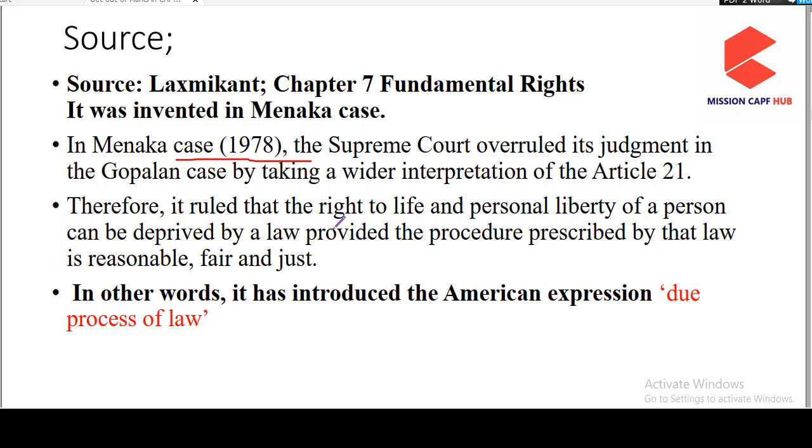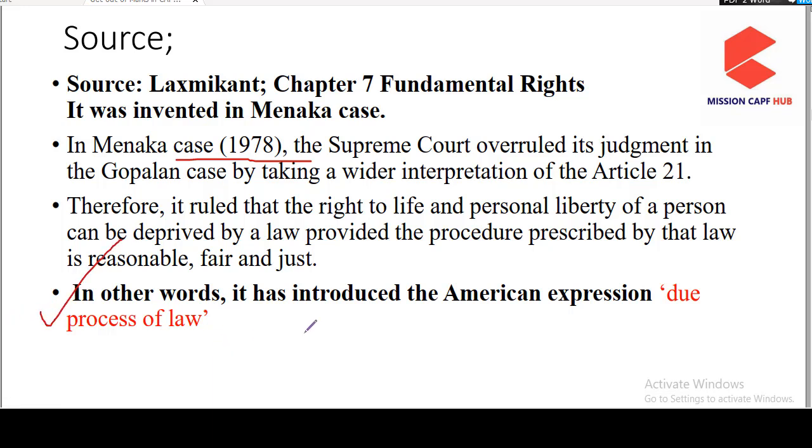It should not be that Parliament has followed a particular procedure and so it can take away the rights of individuals. The Supreme Court now will not only examine whether the procedure has been followed, but will also go into the wisdom and the merit of the law, and check whether it is violating the rights of the individual. This due process of law provision is taken from the United States.